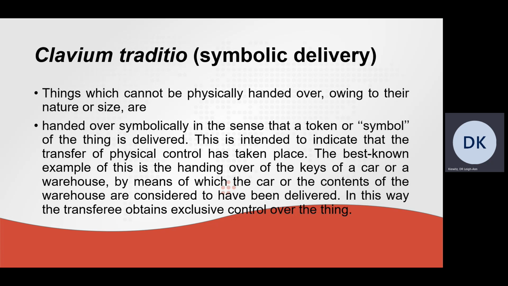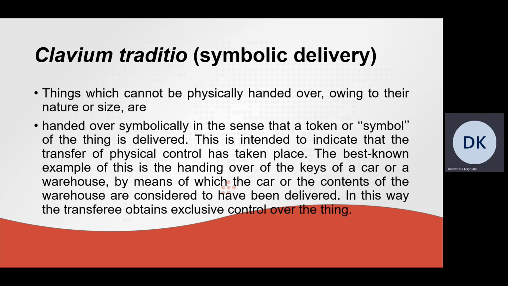This is intended to indicate that the transfer of physical control has taken place. And the best known example of transfer of ownership of a motor vehicle is when the keys are handed over to the purchaser. Or in the case of a warehouse filled with goods, if the key of the warehouse is handed over to the purchaser of the goods.